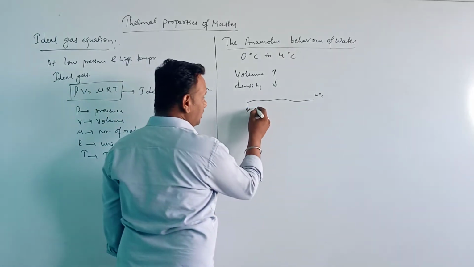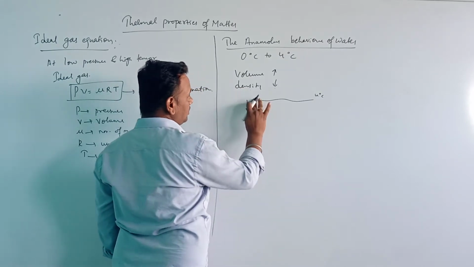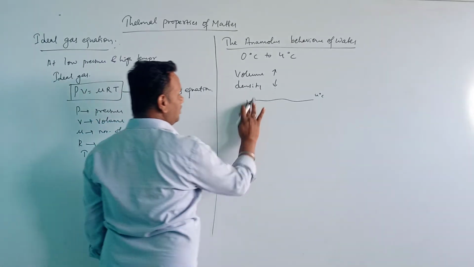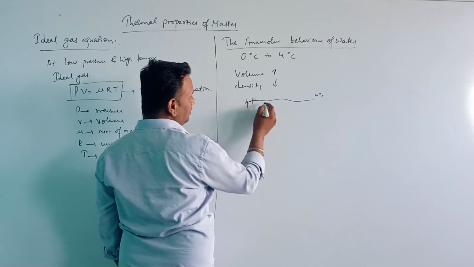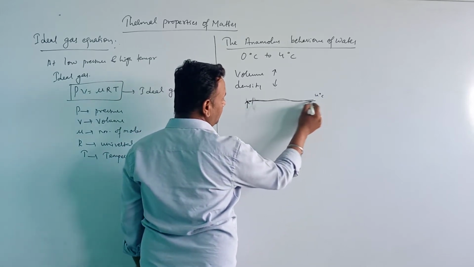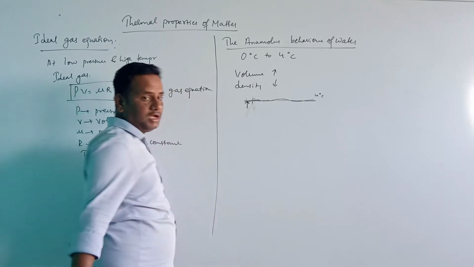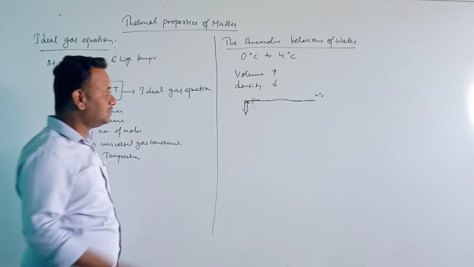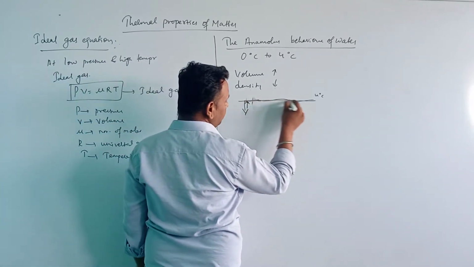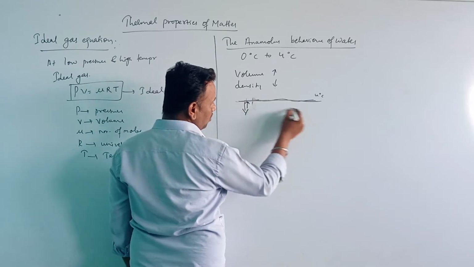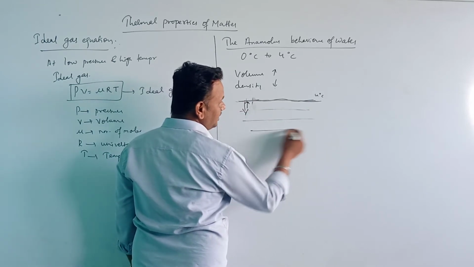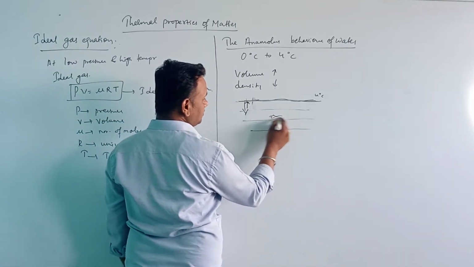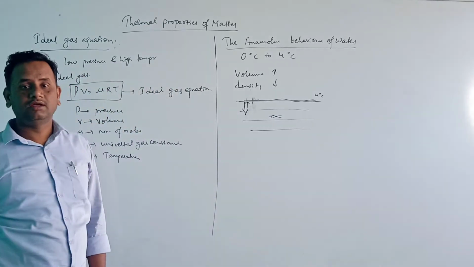The water which has high density will sink down. In this way the upper surface of the water freezes, and the water below has a high density. This is how the aquatic animals survive in water.